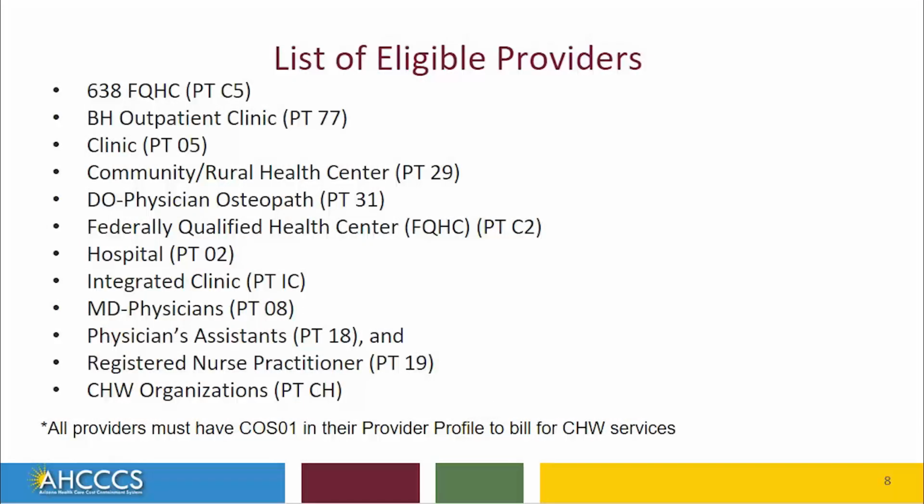Sometimes a new application for your CHW organization may not be needed. If your organization is enrolled as one of these provider types, you can already bill for CHW services without a separate enrollment as a CHW organization: 638 FQHC, BH outpatient clinics, community/rural healthcare centers, DO physician osteopaths, federally qualified health centers, hospitals, integrated clinics, MD physicians, physician's assistants, and registered nurse practitioners.